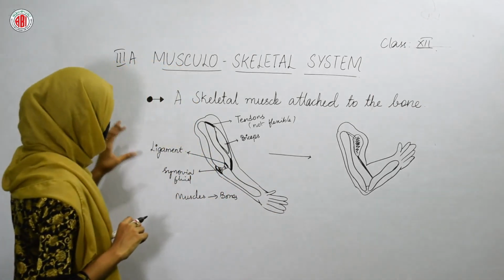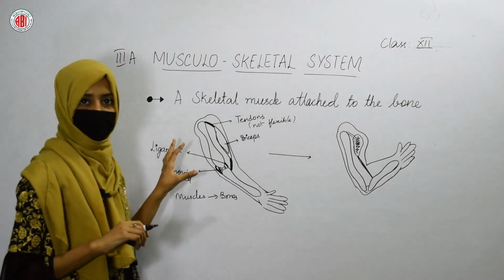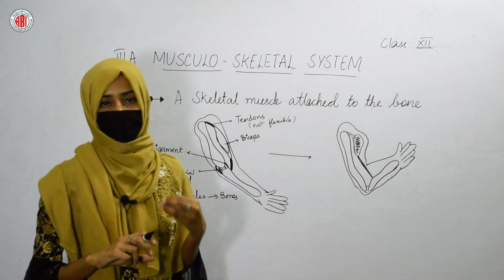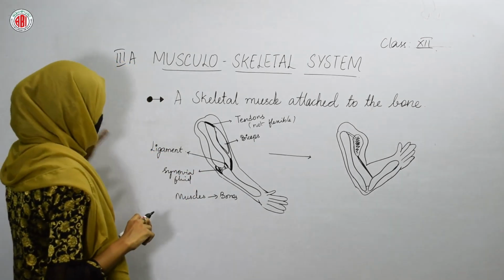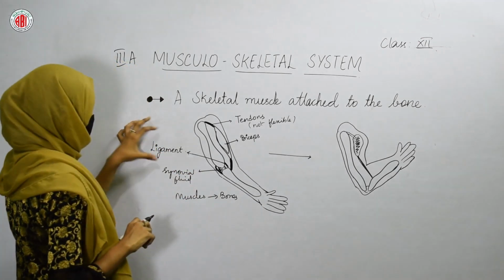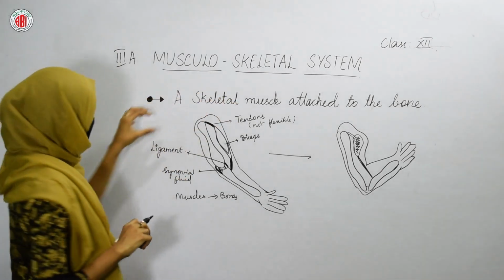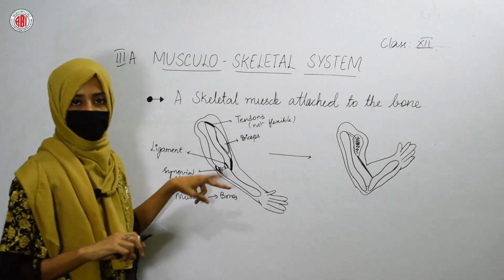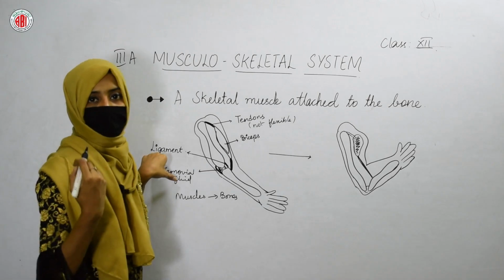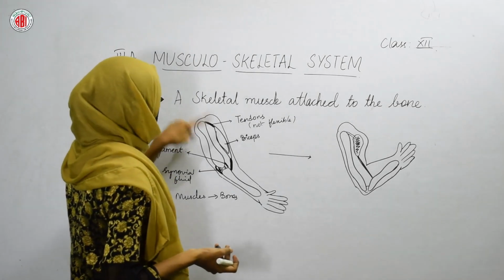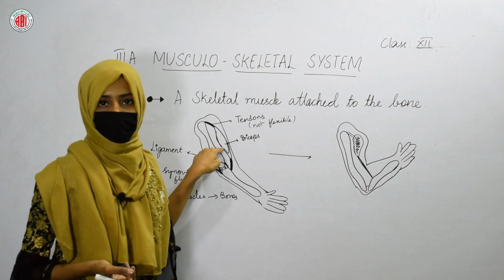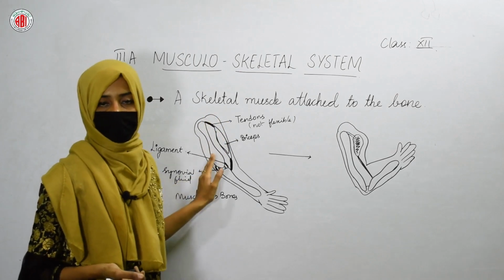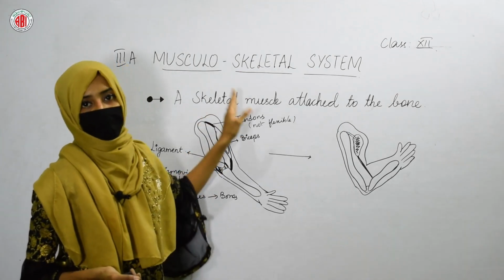This is how the two main types of structures are present that enable the movement of our hand, that enable the bending of our hand at our elbow, and these are called ligaments and tendons. Ligaments are the fibers that are present in between the two bones. So, for bone to bone attachment, ligament is essential, and for the attachment of muscles with the bones, tendons are important. Without tendons, there will be no attachment between the muscles and bones. So, muscles can get attached to the bones with the help of tendons.